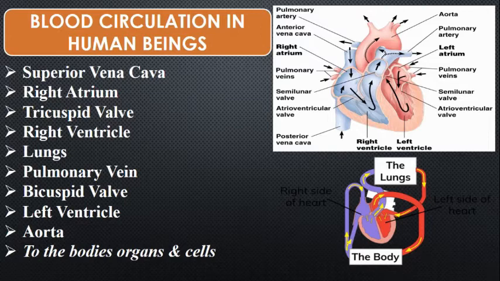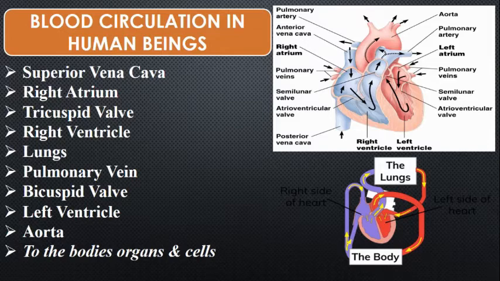From the left auricle, the oxygenated blood goes to the left ventricle, and from the left ventricle, the blood goes to the aorta for the distribution of blood to the different body parts.